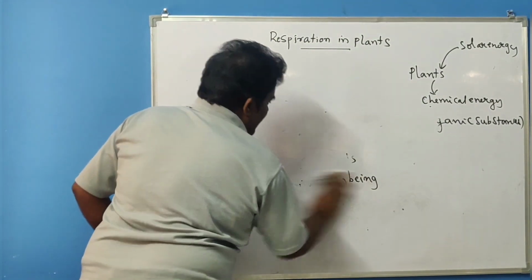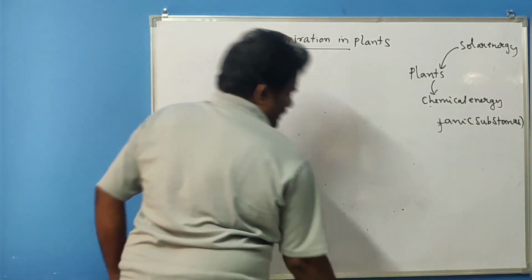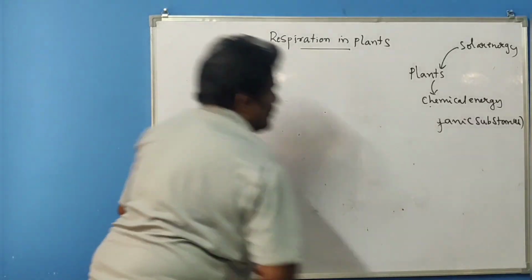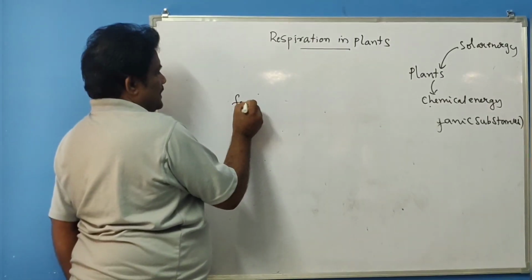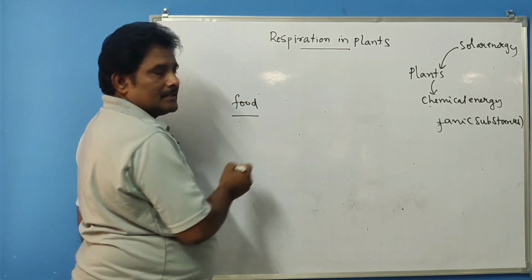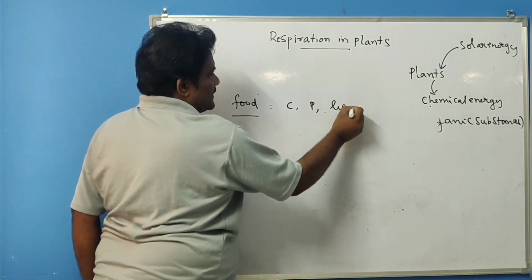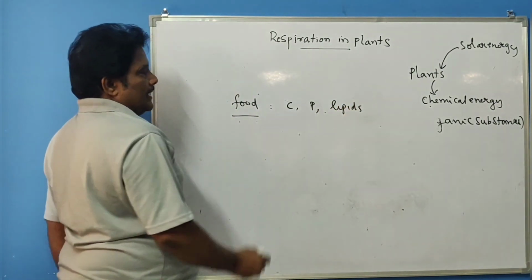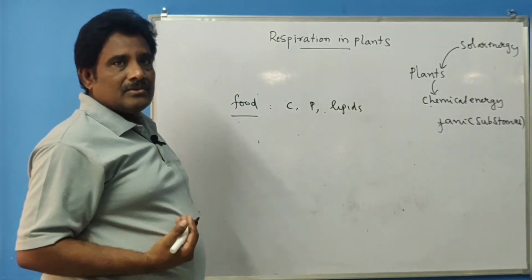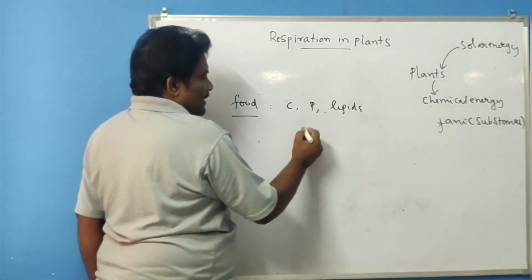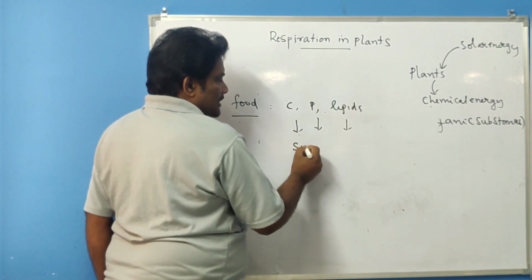Generally, in case of animals, we take food or diet containing carbohydrates, proteins and lipids. In the digestive system, these carbohydrates, proteins and lipids get converted into simple molecules.